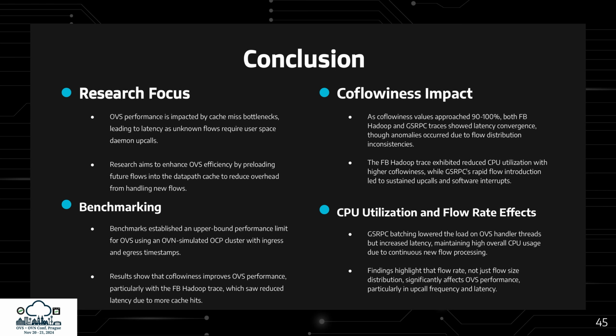As coflowiness reached 90 to 100%, both the Facebook and Google traces saw latency convergence, though some anomalies appeared. Google batching reduced handler thread load but increased latency, showing that flow rate significantly impacts OVS performance, particularly in upcalls and latency.